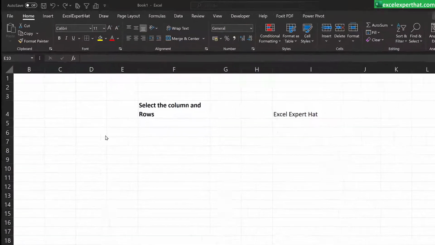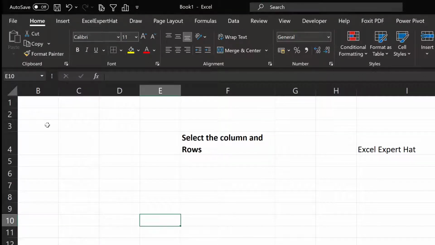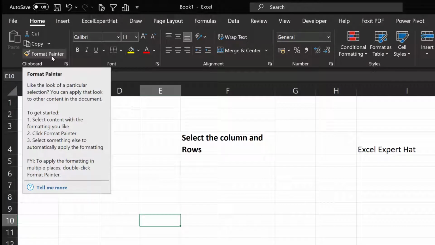Now guys, we will see a basic introduction of Excel tabs. Here you have all the tabs, which include a lot of other options which you can utilize. The Home tab is basically the most useful. Here we have paste, cut, copy and format painter. If you have noticed guys, when you hover over each and every tab, it pops up a window and shows a lot of information regarding the tab.